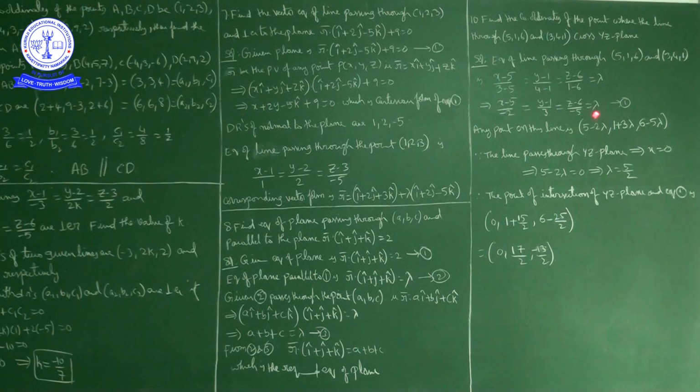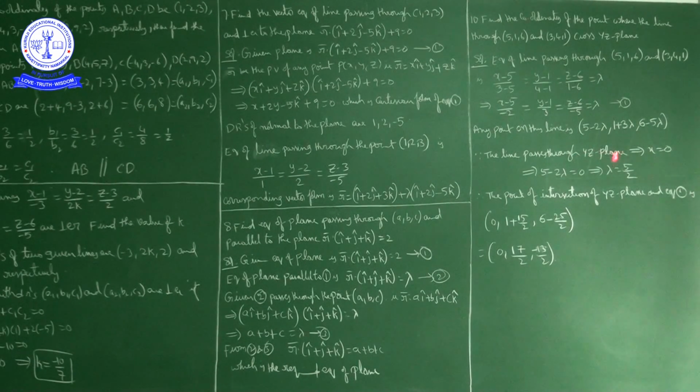Now the x coordinate is 5 minus 2 lambda. 5 minus 2 lambda is equal to 0 means 5 is equal to 2 lambda, so lambda is equal to 5 by 2. Substitute the lambda value 5 by 2 here, and you get the required point of intersection of the line and the YZ plane.